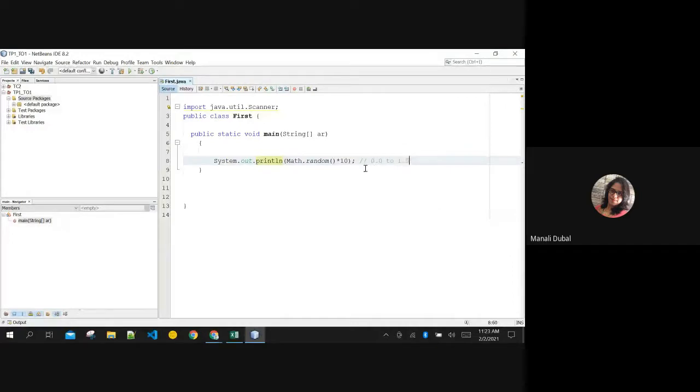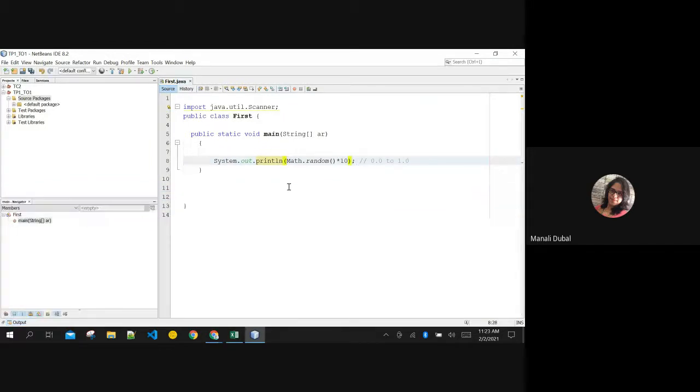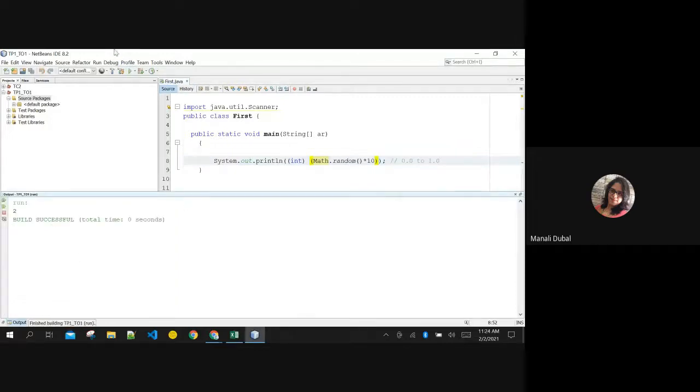So if I multiply this by 10, I will get whole numbers if I just typecast this output to integer, because this is a double value. Random times 10 will be a double value, so I convert it into an integer and get a whole number in the front. I'll get numbers between 1 to 10.